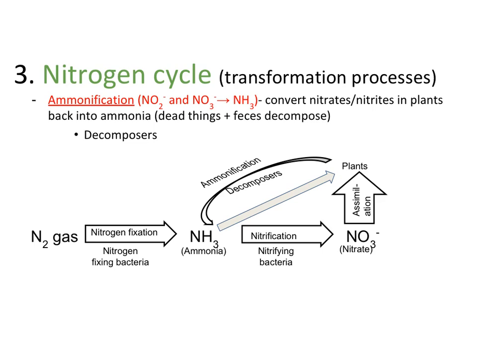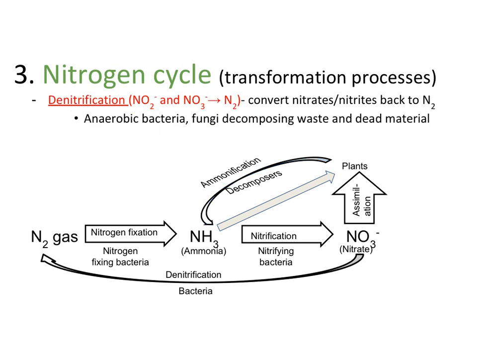So there's a couple of different things that can happen from this plant. So if that plant dies, some other decomposers can actually come in. They can break down the nitrates and nitrites and really the components of those plants, and they can do a process called ammonification. So this is essentially turning into ammonia again. So we're going to take our nitrates and our nitrites, we're going to turn them back into that NH3, that ammonia, so we see that arrow going back to ammonia here. Okay, so this is going to happen with dead things, with feces, so our decomposers are going to be the thing doing this action.